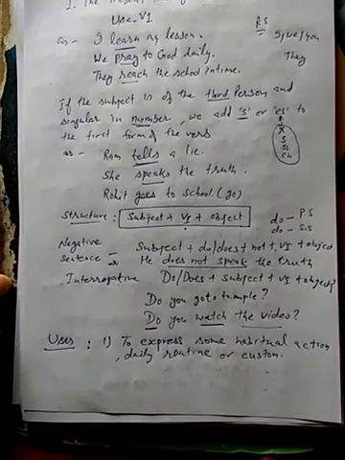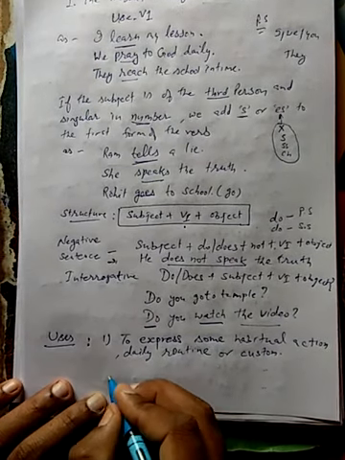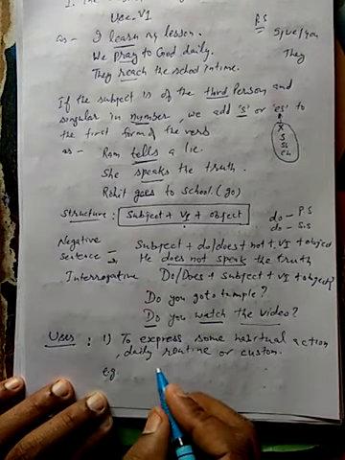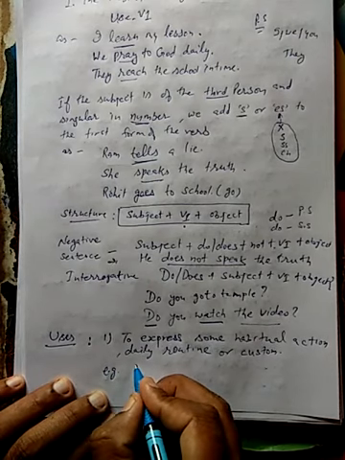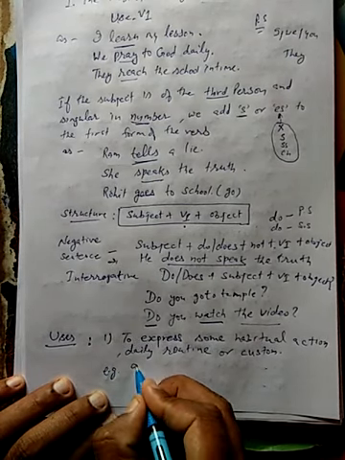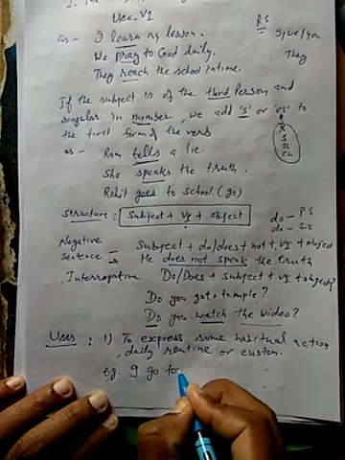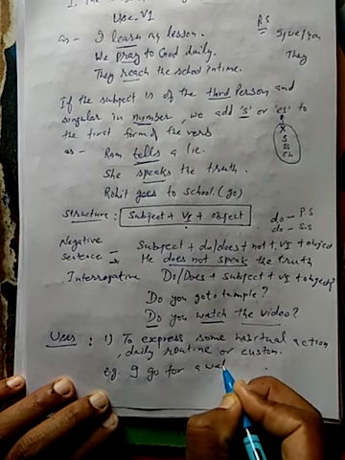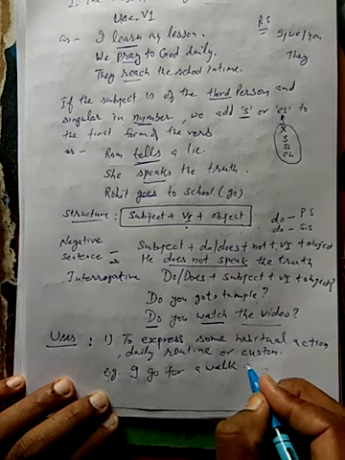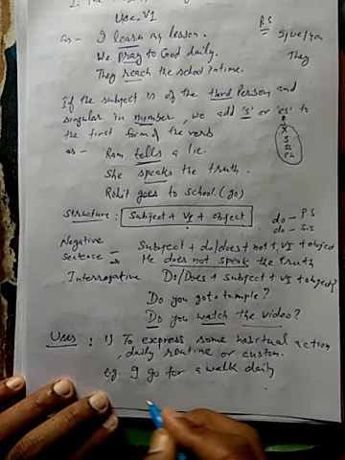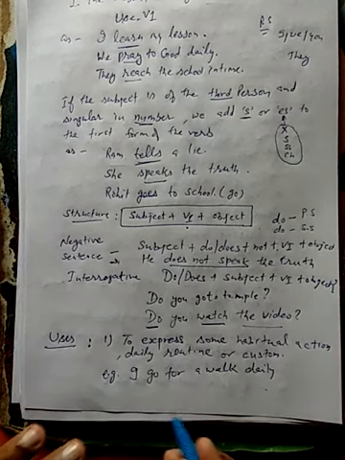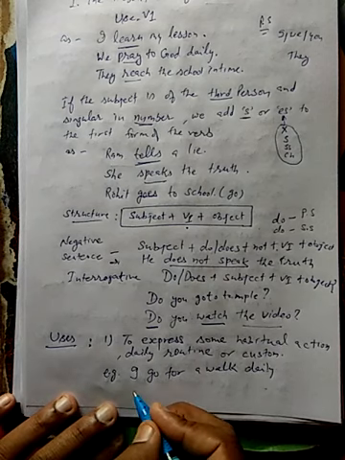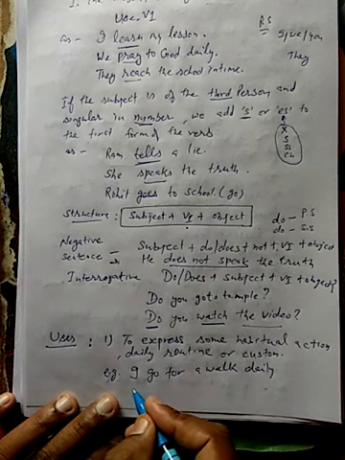Okay students, clear? For example, I go for a walk daily. Go for a walk daily. Clear?